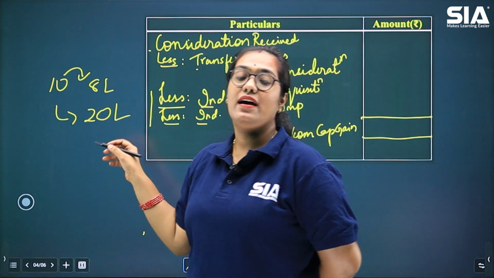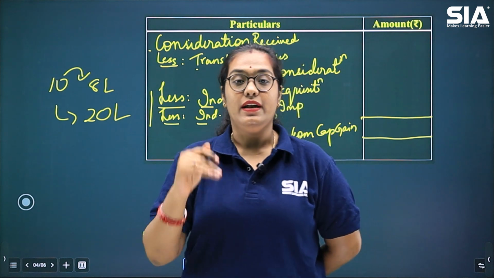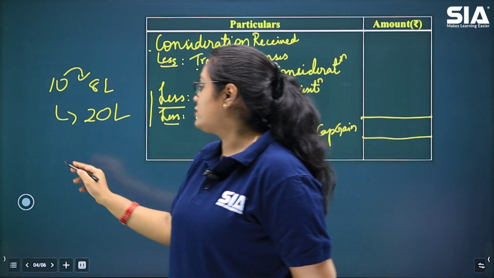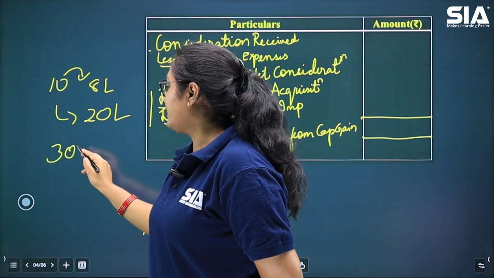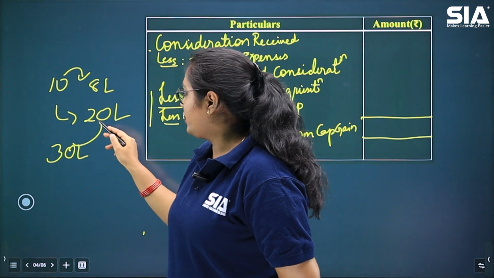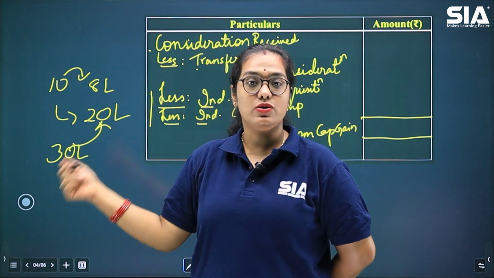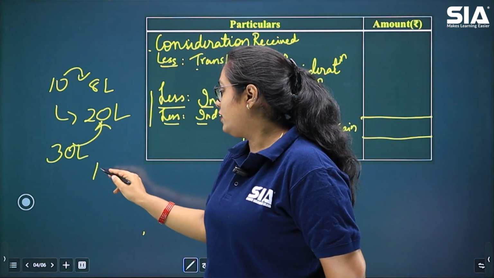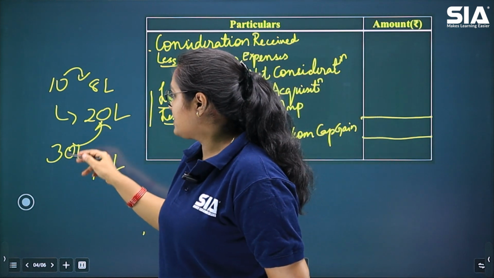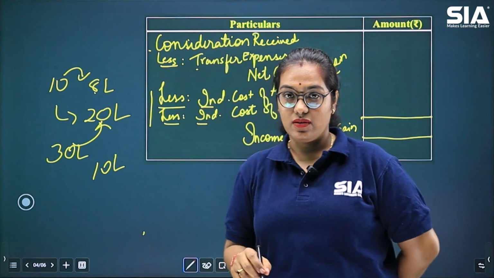Now, if the building is sold for a price of rupees 30 lakhs, from this 30 lakh, if you deduct 20 lakhs, the actual cost of your building, it gives you 10 lakhs. But from 30 lakhs, if you deduct 8 lakhs, what will it be?